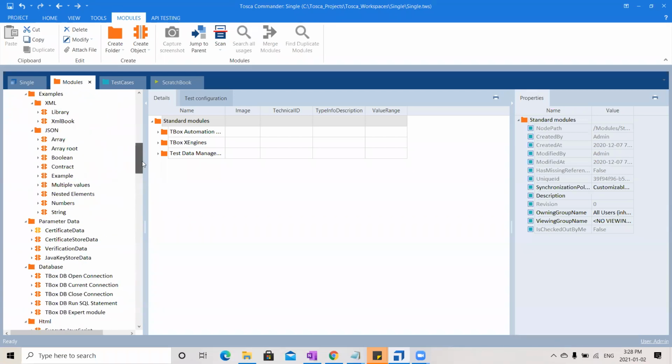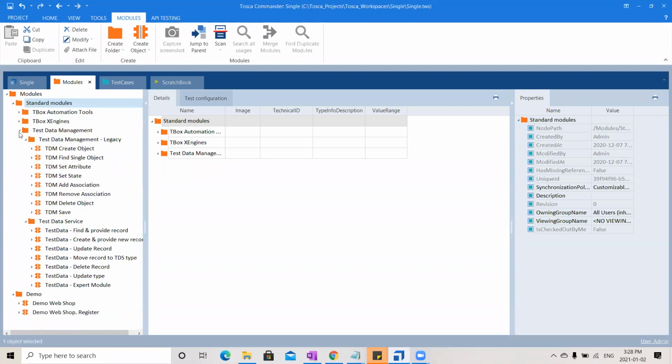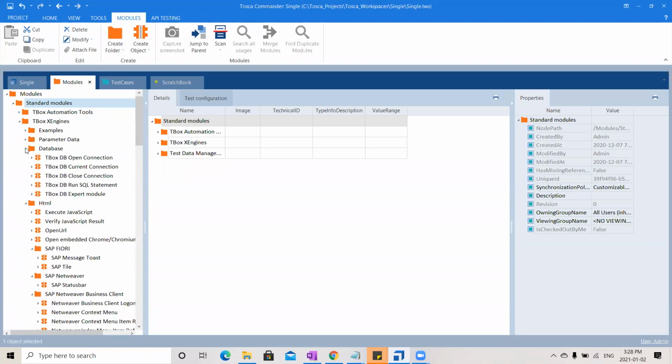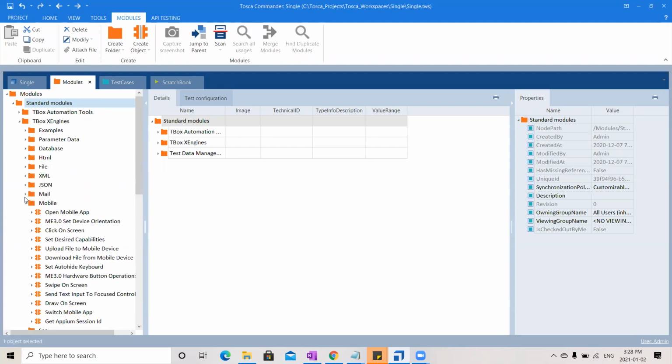So we have to make use of all of this. We need not write any coding for all this. All you need to do is know the name of this standard module and the place where it is. Sometimes it might be hard for all of us to remember the folders and where it is, right?